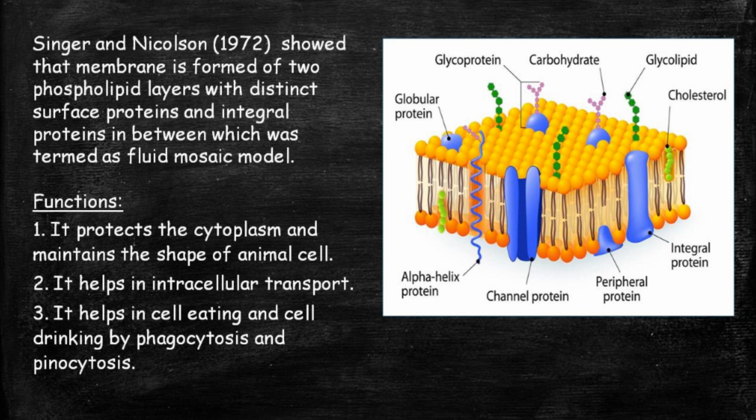So what are the functions? It protects the cytoplasm and maintains the shape of an animal cell. It helps in intracellular transport. It helps in cell eating and cell drinking by phagocytosis and pinocytosis. Phagocytosis means the absorption of the solid parts, and pinocytosis means the absorption of the liquid parts.